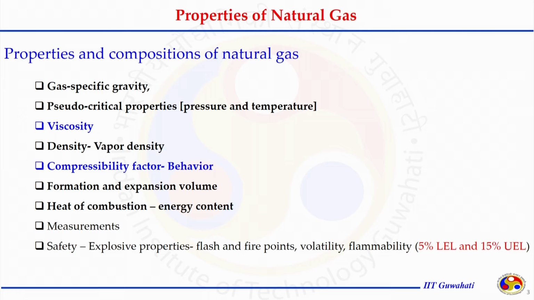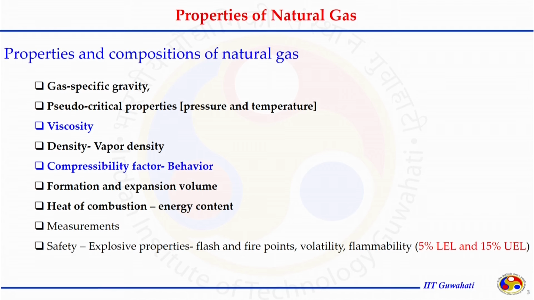And when we are transporting this natural gas, safety features like the explosive properties, flash point, fire point, volatility, and flammability also need to be known. For natural gas, the lower explosive limit is around 5% and the upper explosive limit is 15%. It means when the concentration of natural gas in air is 5% or less, it won't burn, and when the concentration is more than 15%, again it won't burn. So, the flammability range is 5 to 15%.